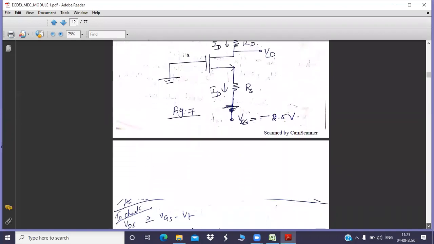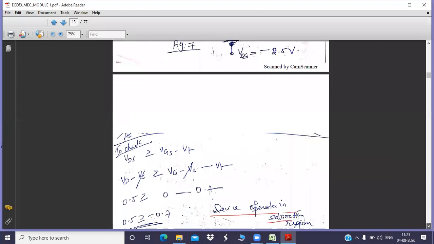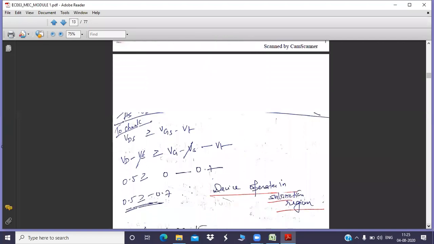I told you before approaching, we need to find out the operation region. Either the MOSFET will operate in triode region or it can operate in saturation. How are we going to judge whether our device is operating in saturation or triode? That depends on the condition. The condition is VDS greater than or equal to VGS minus VT. This condition is applicable for saturation.